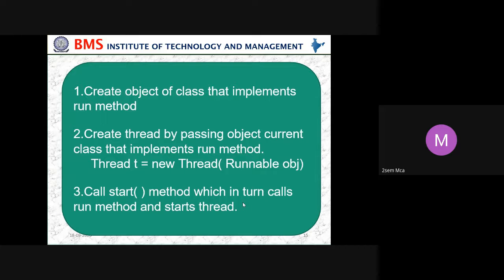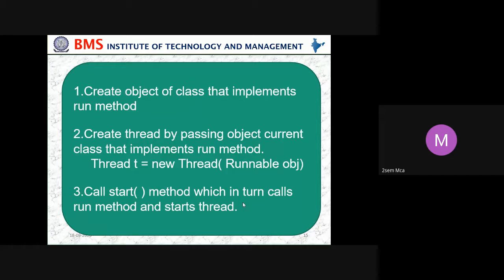The same way we create an object, we create a thread using the new keyword and Thread, storing it in t. Once the thread is created, we should start it, so we call the method called start.